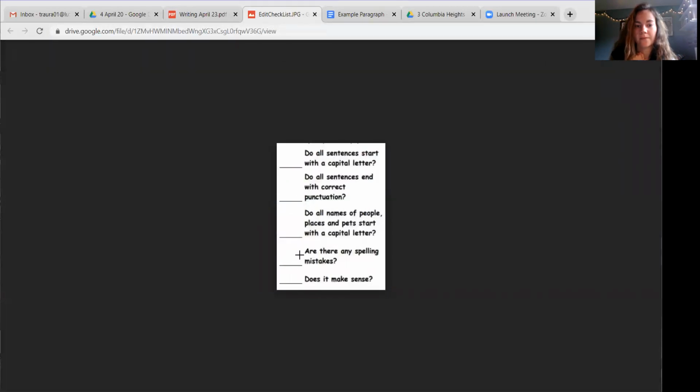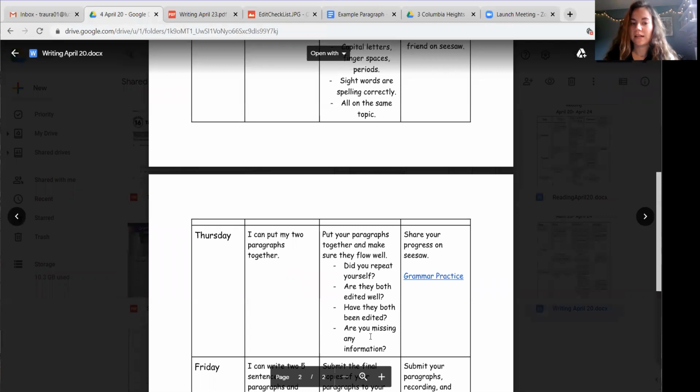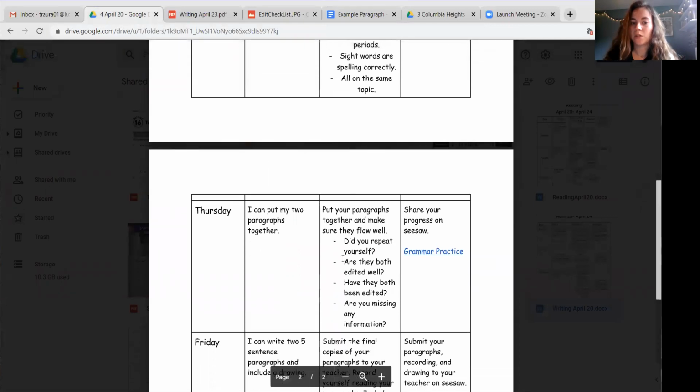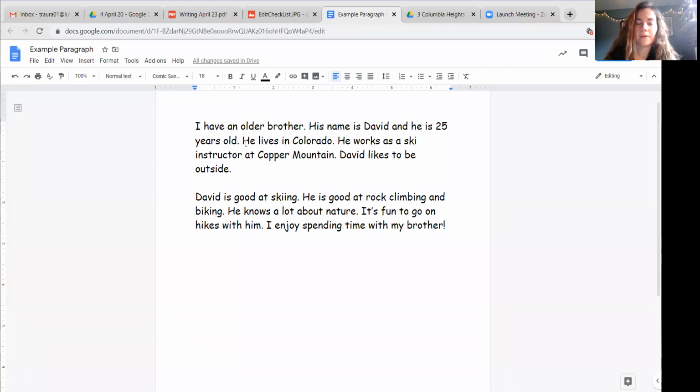Oh, that's down here. Does it make sense? And that's a big one. And that one is also going to go along with this checklist kind of down here. Did you repeat yourself? Are both your paragraphs edited well? Have they both been edited? Are you missing any information? So when I look back at my paragraph, I want to make sure that I have not repeated myself, and I don't think that I have.